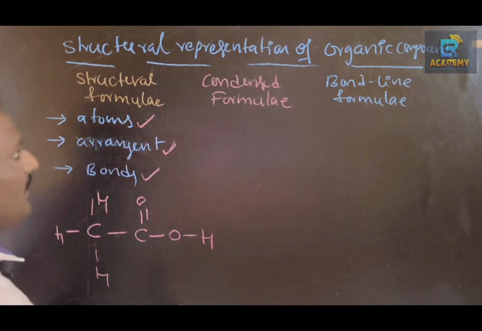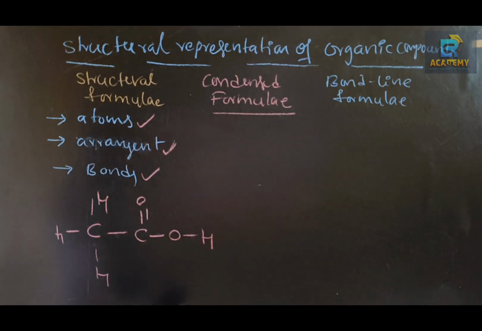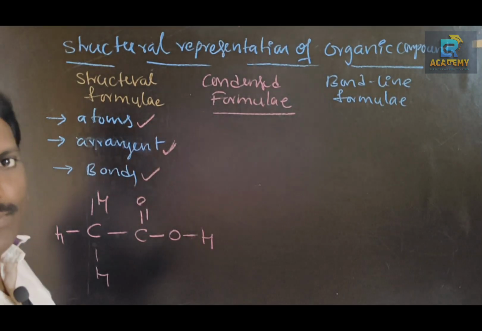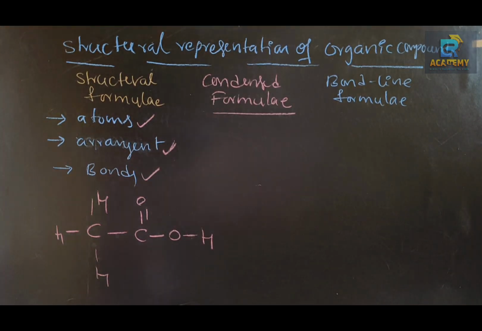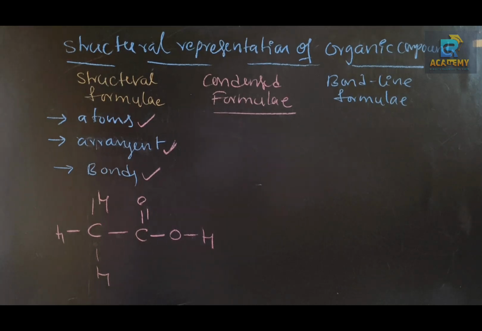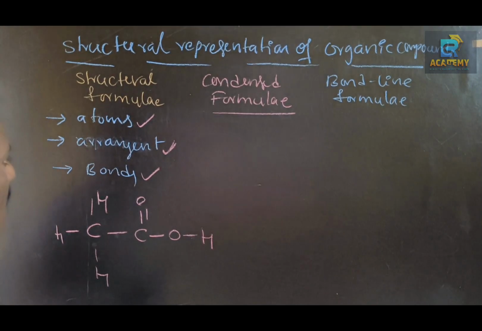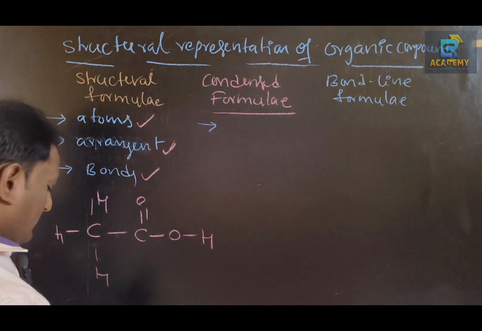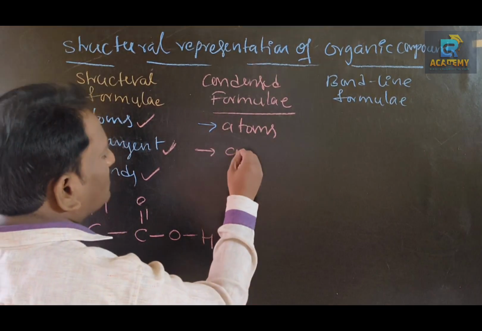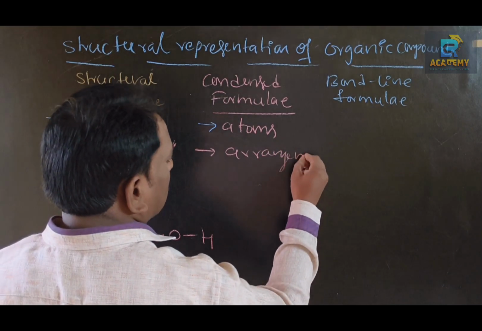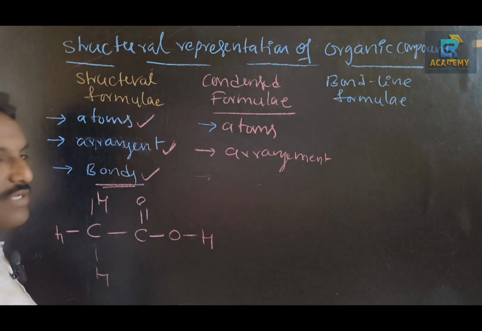Then what about the condensed formula? In a condensed formula, bonds disappear. Very important. There is no visibility of bonds. Atoms are present, and the arrangement is also present, but bonds disappear.